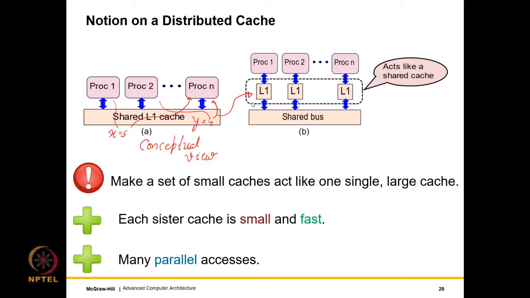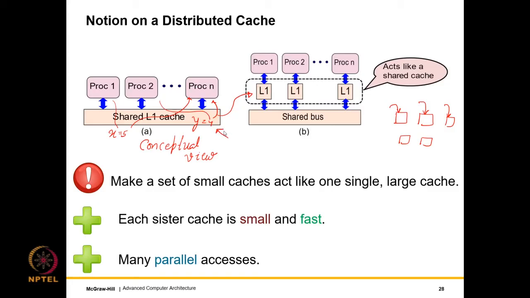Alright, so this is different from banking. I'll tell you how. There is a crucial difference. You might now argue that what we were doing for a large cache is that we were splitting the address space and assigning the addresses to different banks. So we were saying that, look, if the upper k MSB bits are a certain value, you go to this bank, otherwise you go here, otherwise you go here. Why can't we do this with a shared L1 cache?